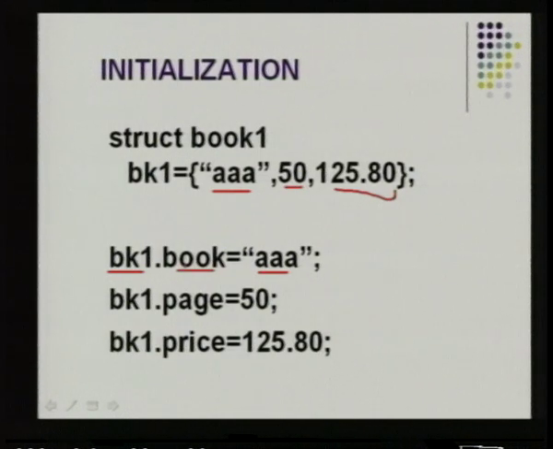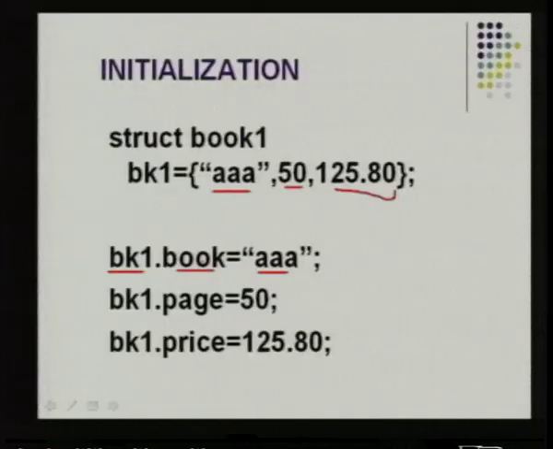So, the first member was book of 30, the second member was integer page, the third member was float price. So, using this variable name and this dot, we are assigning the value to this member. So, bk1 dot book is equal to the value, bk1 dot page is equal to the value, bk1 dot price is equal to this value. Always remember, based on the data type you are supposed to assign the value. If it is a character, you are supposed to assign a character value. If it is an integer, an integer value.